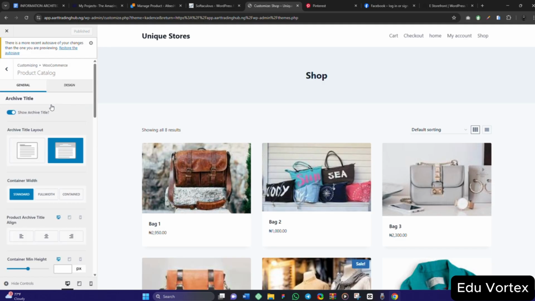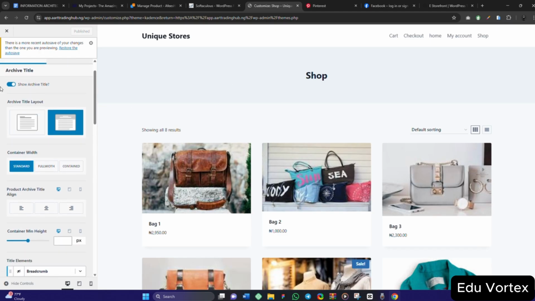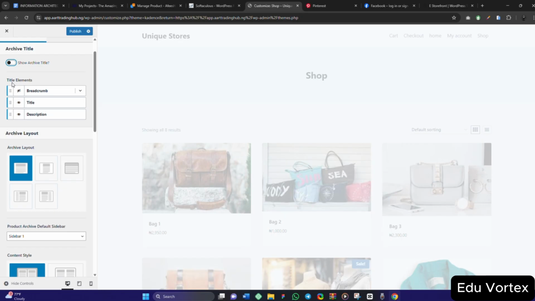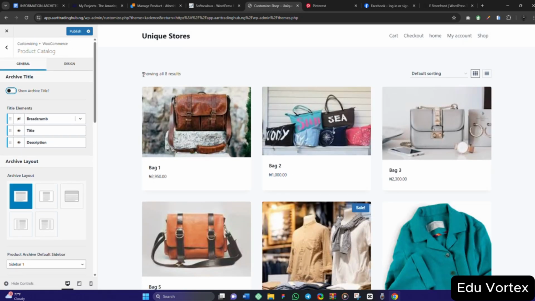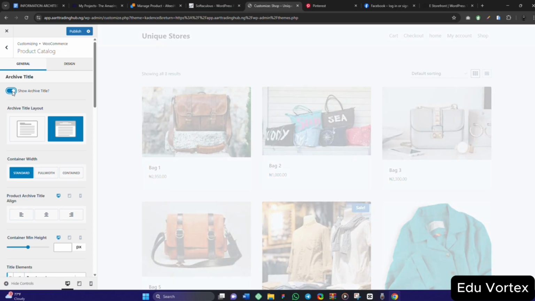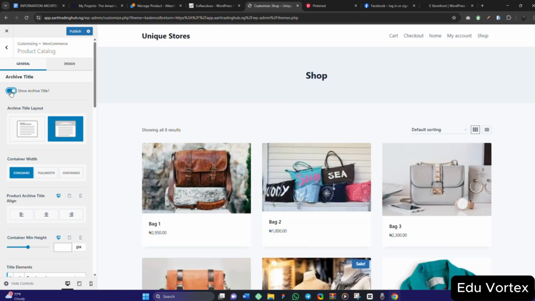So if I click on this product catalog, it's okay. If I don't want it to show this title, this particular shop title that is showing, you see, if I turn it on, it will show it, and if I turn it off, it goes away. The reason why I choose Cadence over other themes is that, if you notice very well, Cadence has more options that can make my store look nice than the other ones I have been showing you. The other ones are good, they are not bad, but Cadence gives me what I want and I can customize it to my taste.